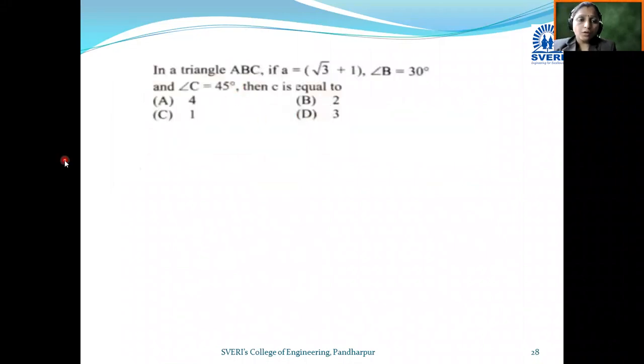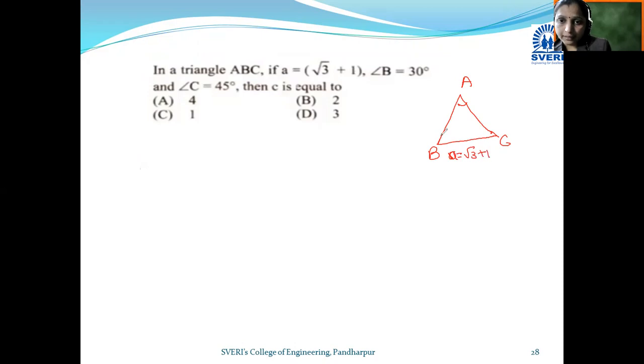Second question: in a triangle ABC, look at the triangle. In front of angle A, side a is given to you as root 3 plus 1. Angle B is 30 degrees, angle C is 45 degrees. Then c is equal to, now you need to find c. C is nothing but the side AB, which is in front of angle C.